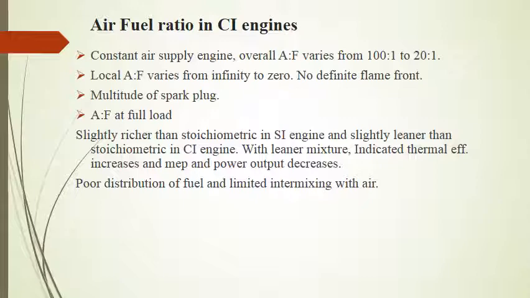So here, as the load varies, the quantity of fuel varies, thus governing the quality of the mixture. So here the overall air fuel ratio is varying from 100:1 to 20:1.